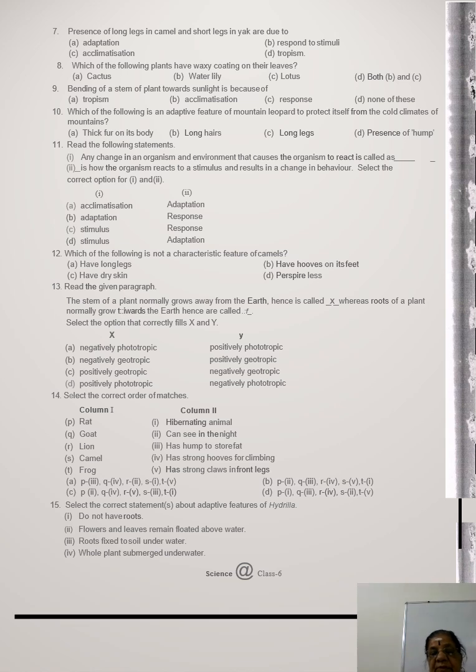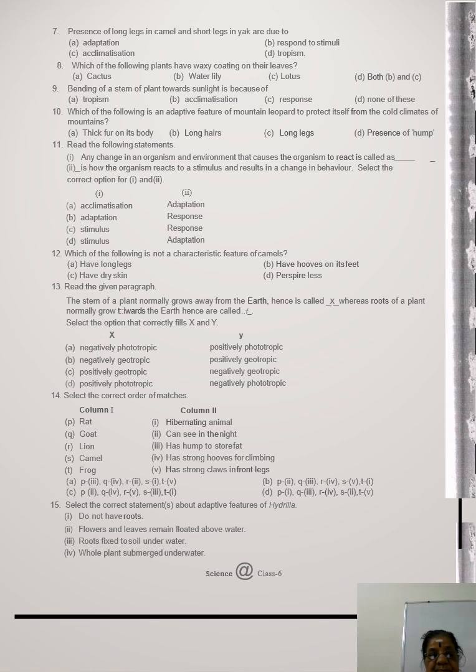So the stem moves away from gravity, away from the earth, so it is negatively geotropic and positively phototropic, whereas the root system is positively geotropic and negatively phototropic. Photo means movement towards light, geo means movement towards the earth, gravity or the soil.